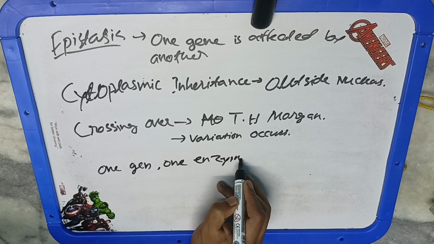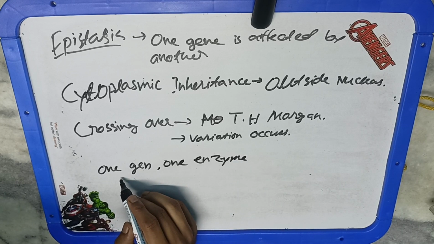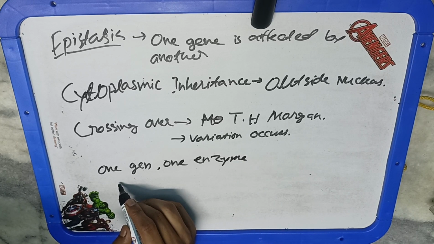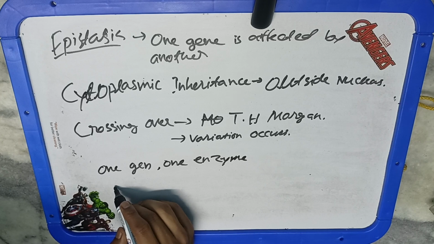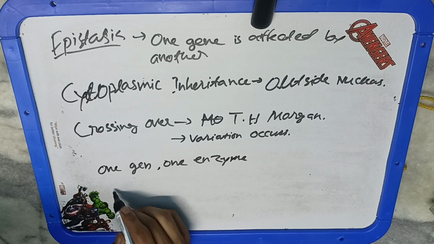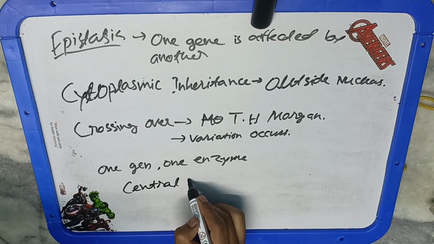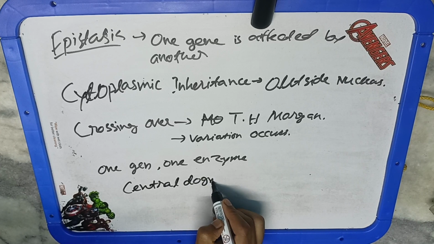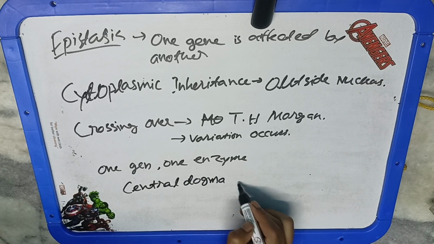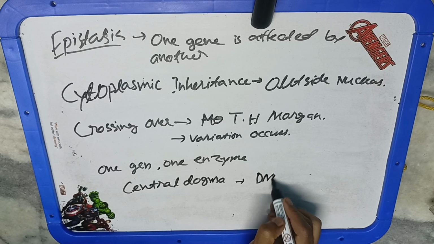In 1958, Crick explained the central dogma of molecular biology. From 1958, biotechnology also evolved. According to the central dogma, DNA goes to RNA to protein. So this is a unidirectional process, and this is known as the central dogma.